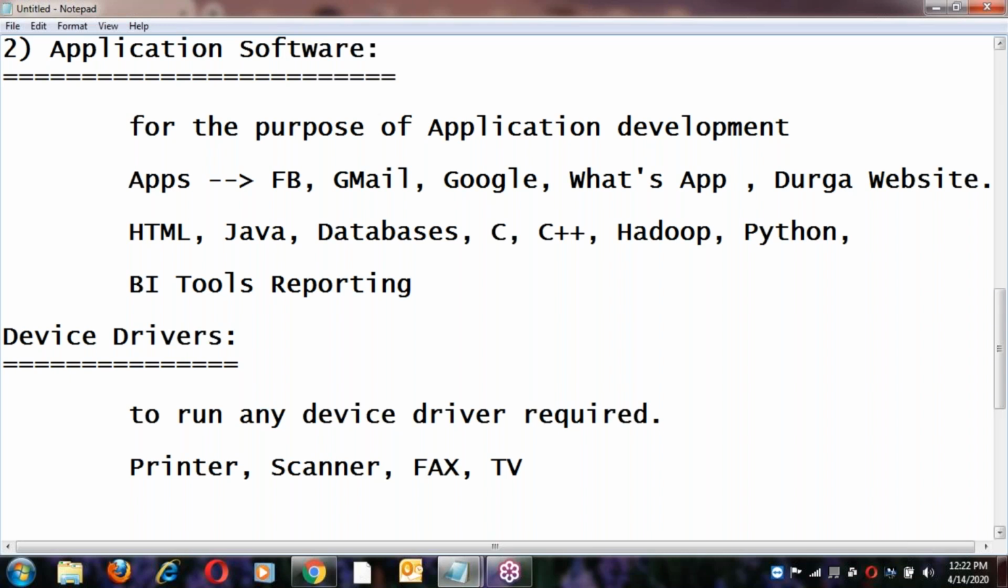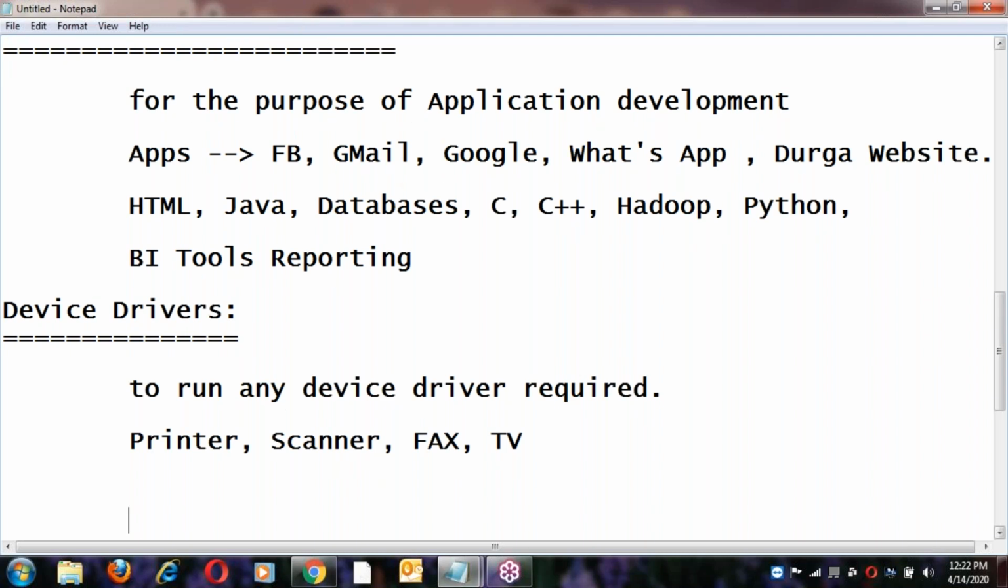Suppose any new device is released in the market. The device manufacturer will give the driver, you place the driver into your system, and you can use that device, right? So exactly what is this driver? It's just a program. A device driver is just a program. In software, everything is a program.